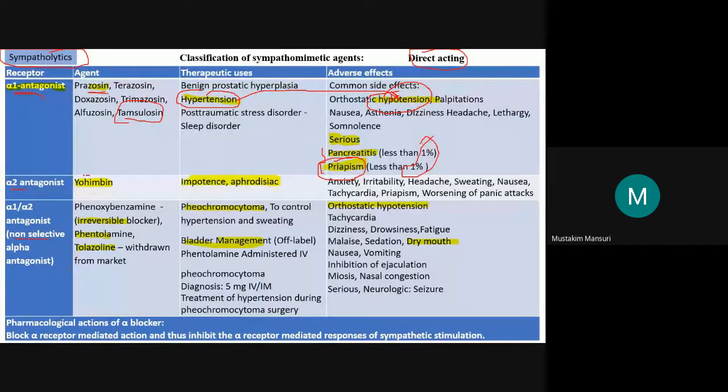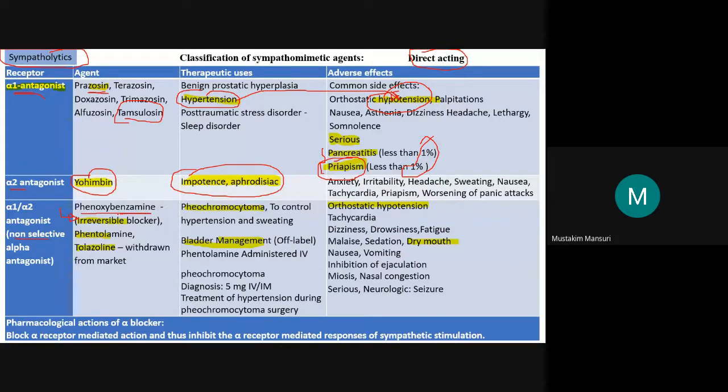Next, alpha 2 blocker, yohimbine is the example, that is useful for the impotence, and the aphrodisiac effect is there. Then non-selective. In non-selective there are again two subtypes. Here one is the phenoxybenzamine. We perhaps discussed this earlier in the pharmacodynamic part at the time of the antagonism.